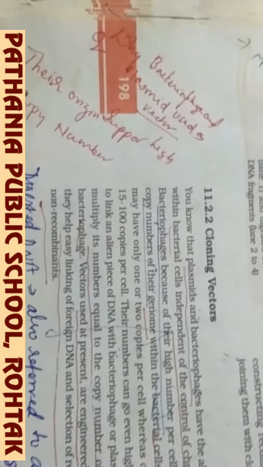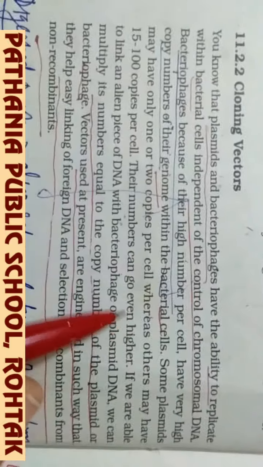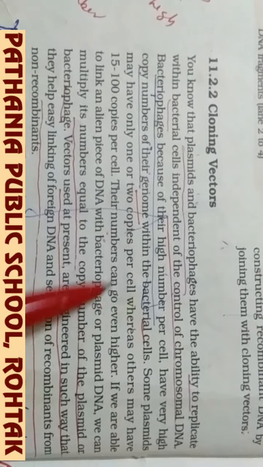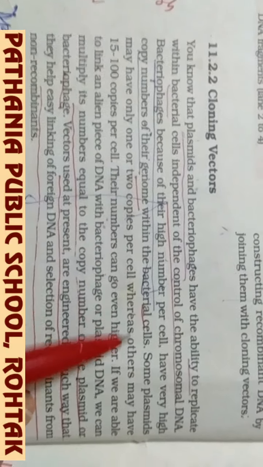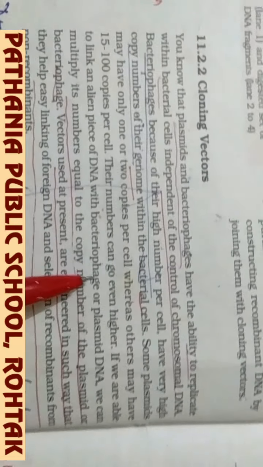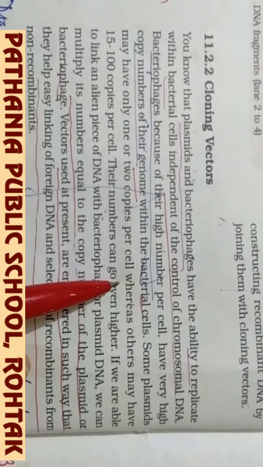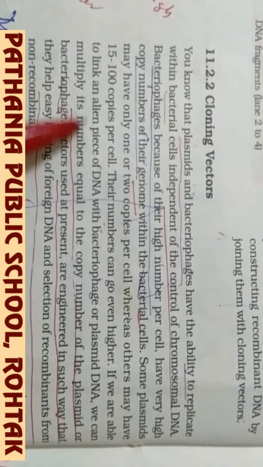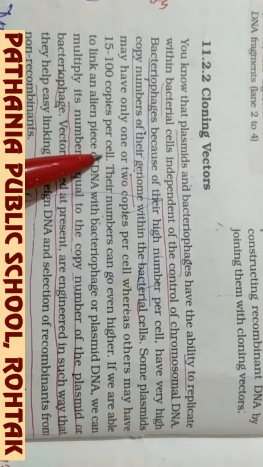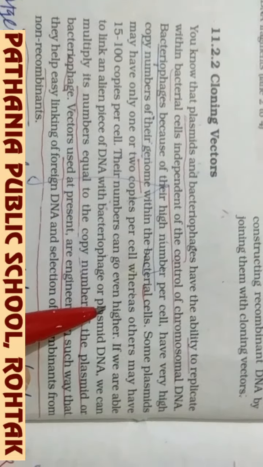The answer in one line is that their origin supports high copy number. Both bacteriophage and plasmid have an origin that supports high copy number, meaning one or two copies per cell, or otherwise 15 to 100 copies per cell, and their number can go even higher.